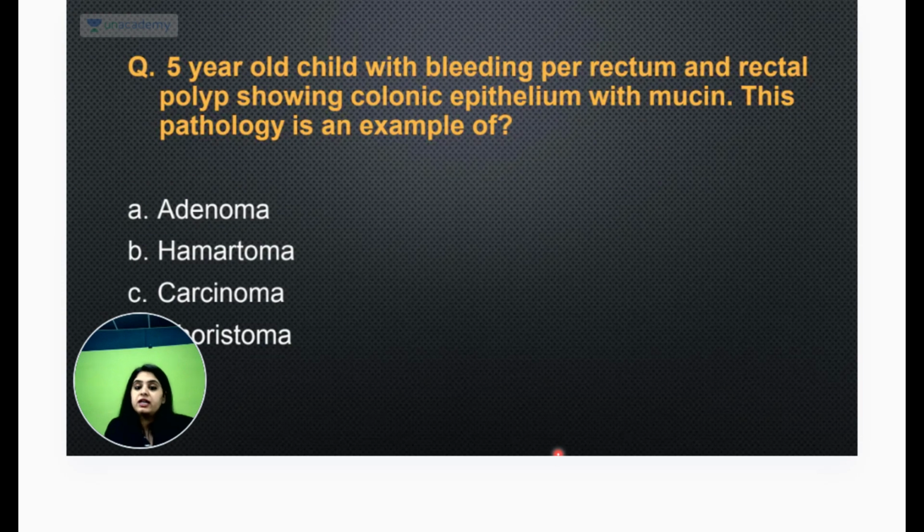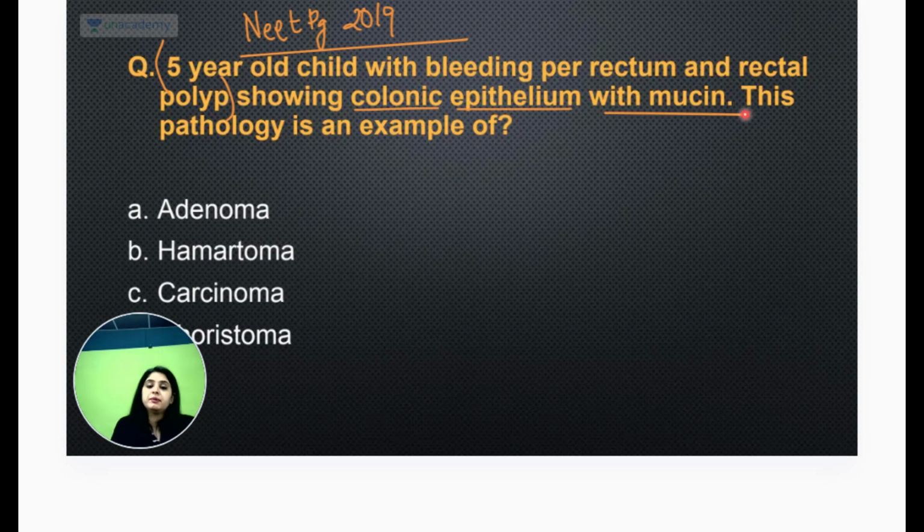There's a 5-year-old child with bleeding per rectum, rectal polyp. यहाँ तक का जो question था, that was a clear-cut NEET PG 2019 repeat. The only difference is in NEET PG 2019 they gave an image along with it, and this time they did not. And they said there was large glands with colonic epithelium and mucin. तो सबसे पहले many students got this and got a little confused. But अगर सिर्फ इतना पढ़ते, 5-year-old child with bleeding per rectum, can you tell me the clinical diagnosis? What is a 5-year-old child with bleeding per rectum?